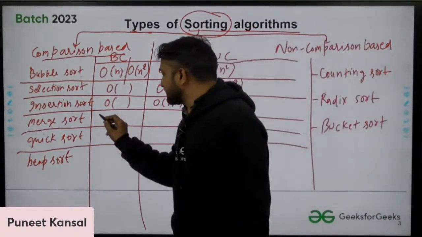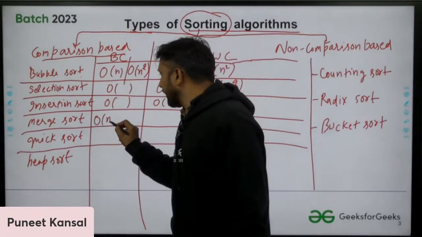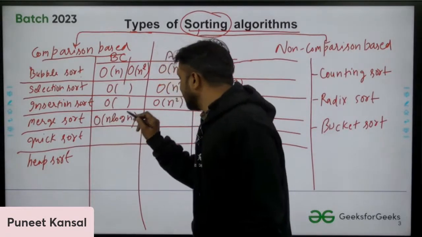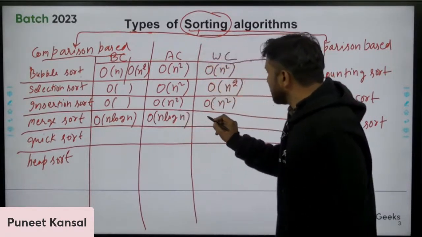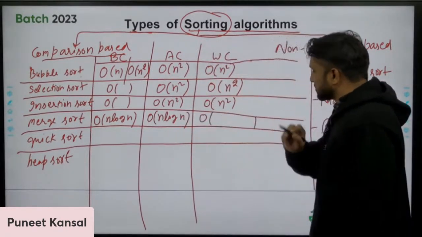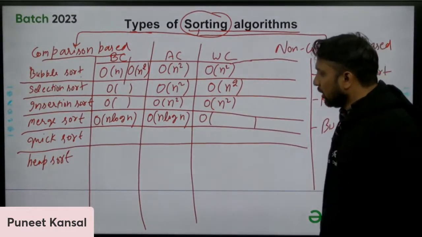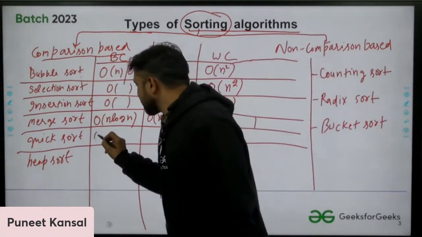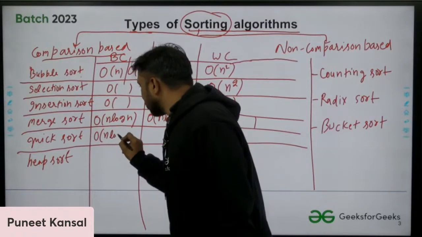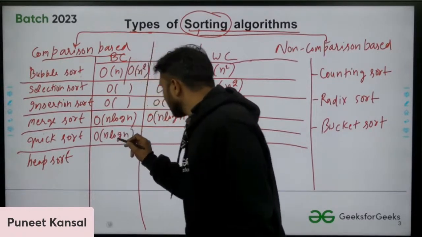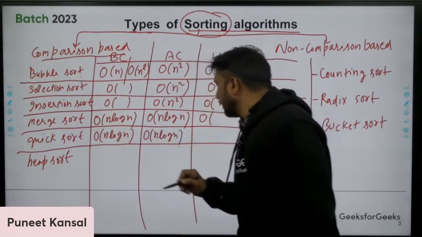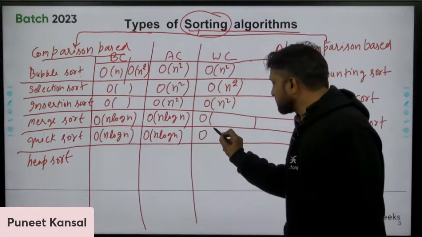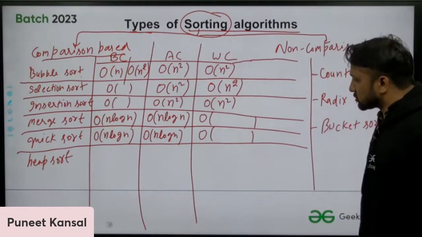Merge sort is n log n. The best case and average case complexity are also n log n. Please fill in this entry: what is the worst case of merge sort? The best case complexity of quick sort is n log n, the average case complexity is also n log n, and please fill in the worst case complexity of quick sort also.